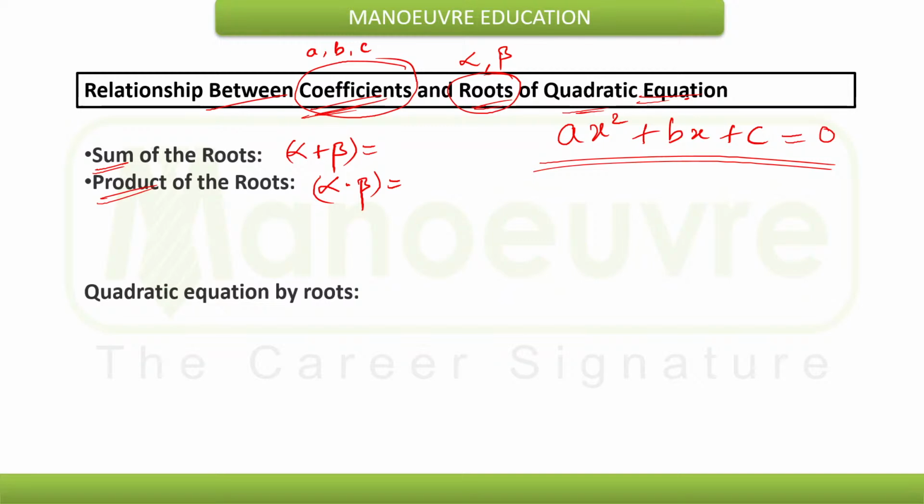Can you answer this question? What will be the sum of roots in terms of a, b, c, and what will be the product of roots? Yes, correct. You are correct. Sum of the roots will be minus b by a, and product of the roots will be c by a. Very good.